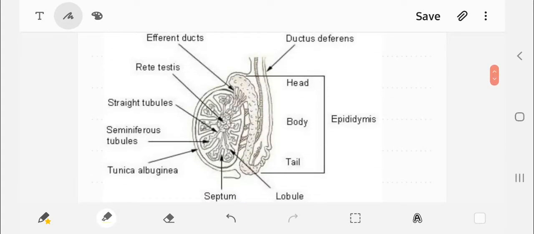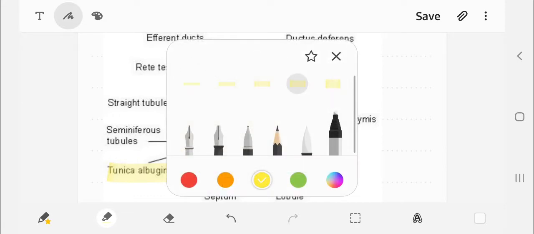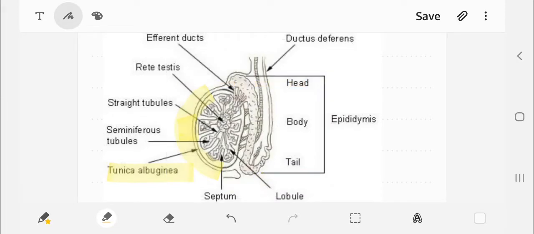A transverse section of the testes shows the outer membrane known as the tunica albuginea, and internally the testis is divided into a number of compartments known as the testicular lobes, in which you can see coiled structures.